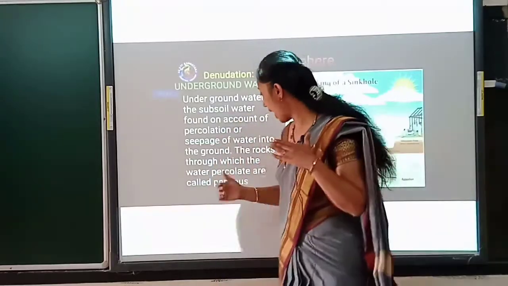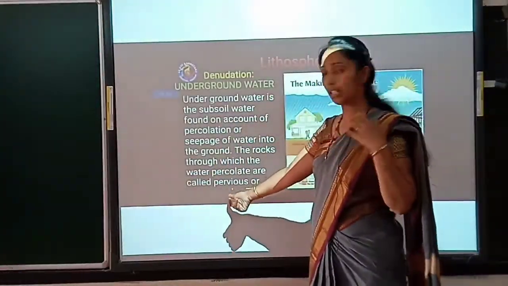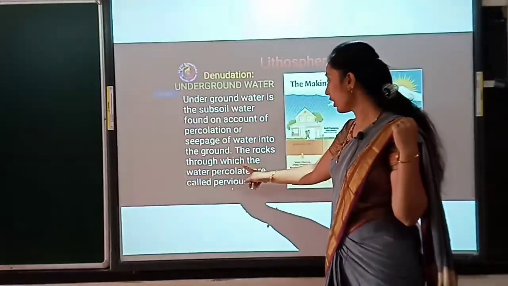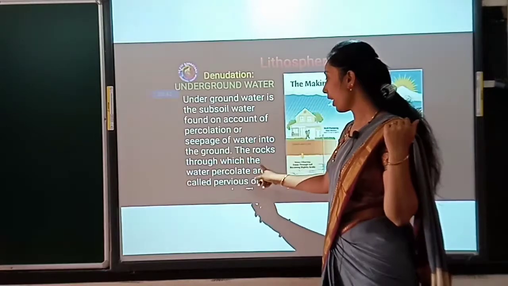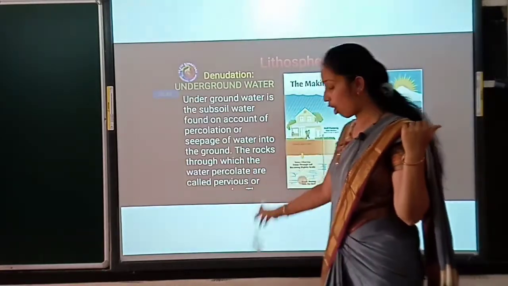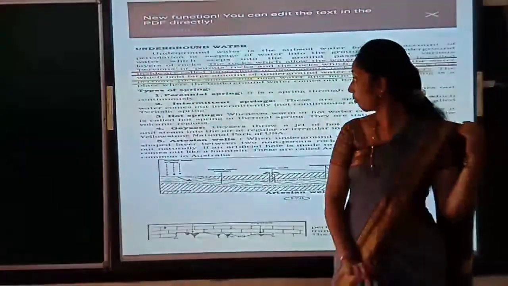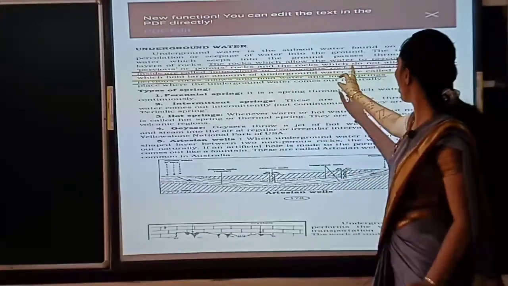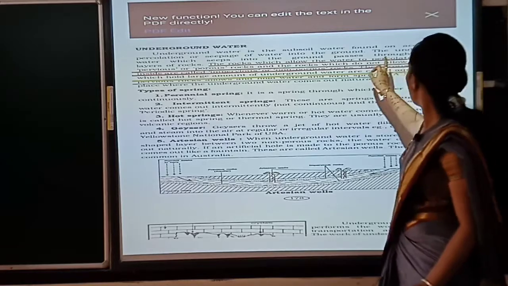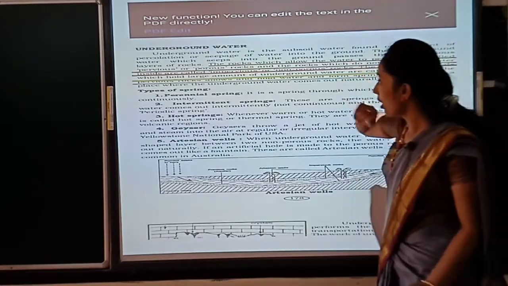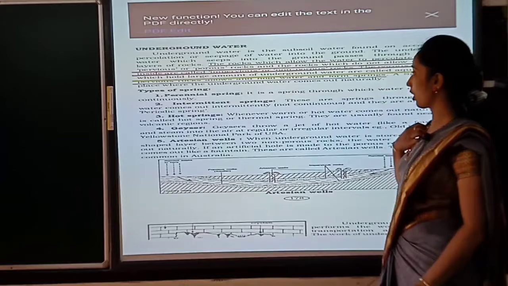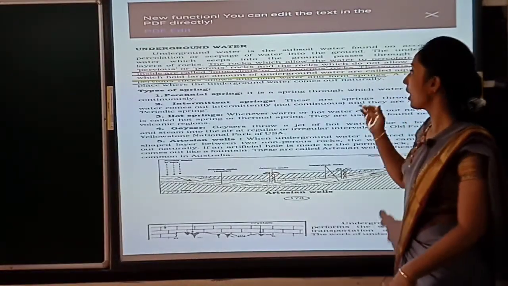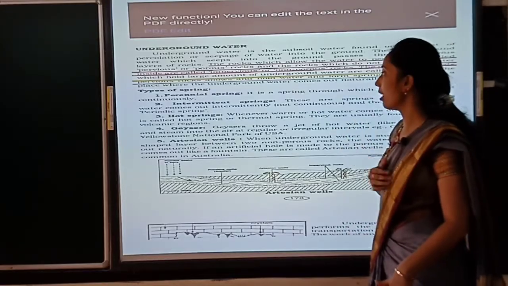That is called pervious. That is a rock. See, the rock through which the water percolates is called pervious or porous rock, and the rock which does not allow the water inside is called impervious rock.